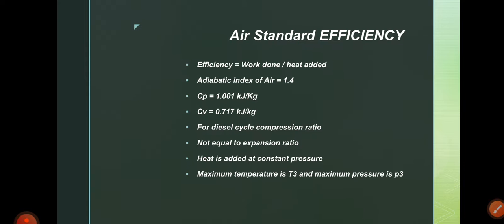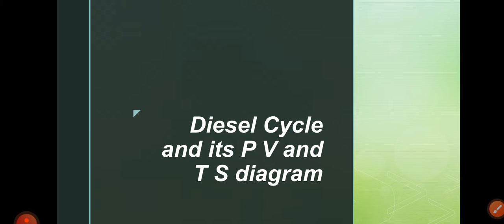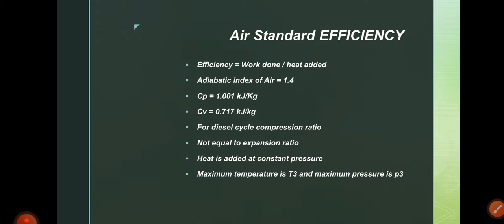So see this. While calculating the air standard efficiency of a diesel cycle, here the air is the working fluid. So this efficiency is always greater than the actual efficiency. That is, actual efficiency is always lower than the air standard efficiency. So see these values here. Generally the efficiency is equal to work done by heat, that is output by input.